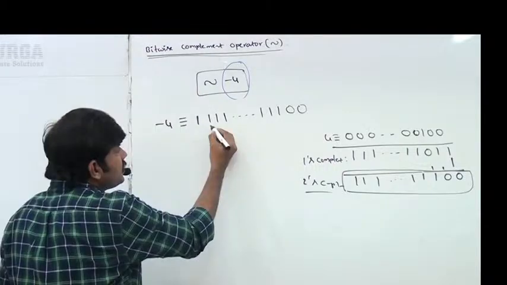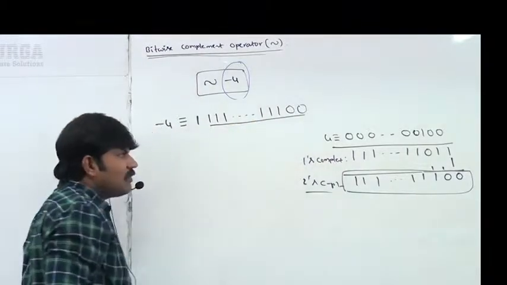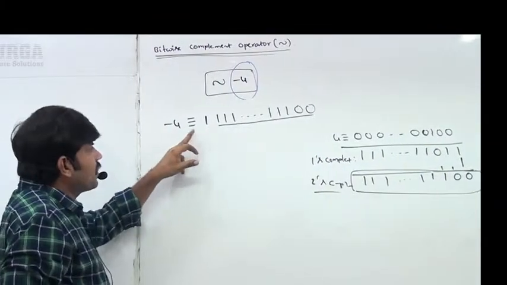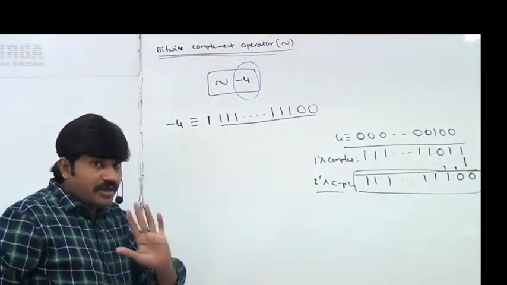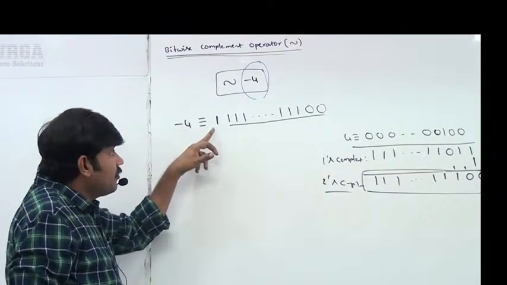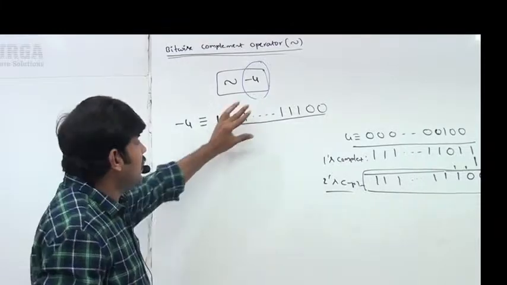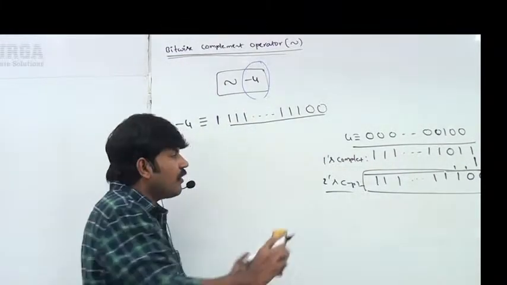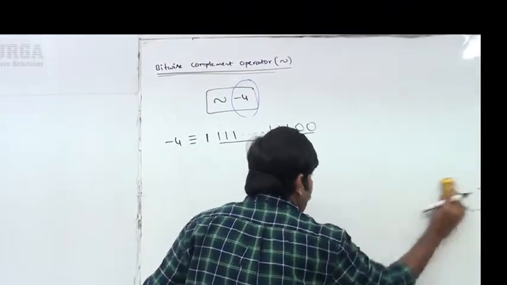So in memory, this is how minus 4 is represented. Don't get confused. Take very special care: for negative numbers, the most significant bit is 1 and the remaining bits represent the value in 2's complement form.